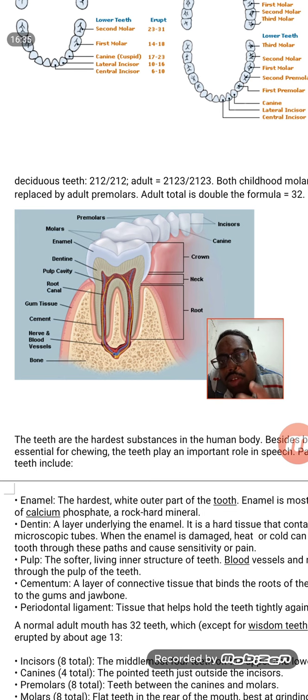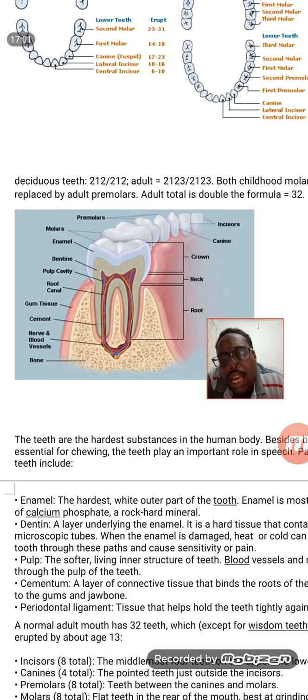Just below the white part, if you brush it off with a hard brush or something, we can see an off-white layer, which is called the dentine. To the dentine we have the pulp cavity, which has root canals inside.